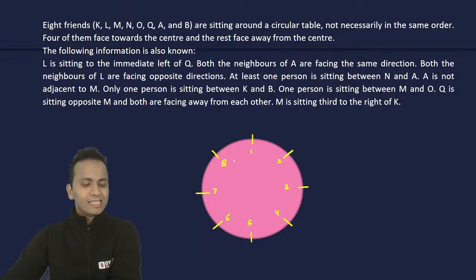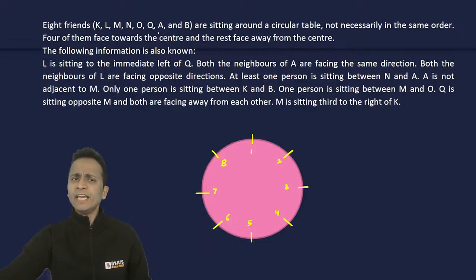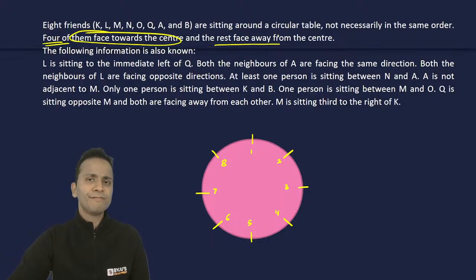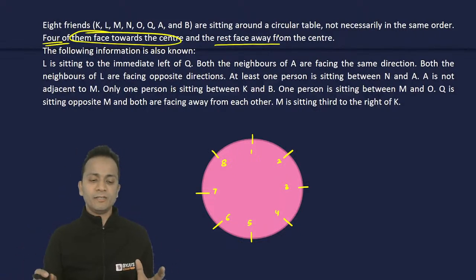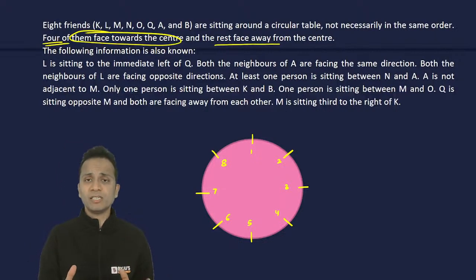All right. Now let's start reading the directions. 1, 2, 3, 4, 5, 6, 7, 8. Okay. So 8 friends K, L, M, N, O, Q, A, and B are sitting around the circular table, not necessarily in the same order. Now 4 of them face towards the center, and the remaining 4 will face away from the center. So some of them are facing towards the center, some of them are facing away from the center.